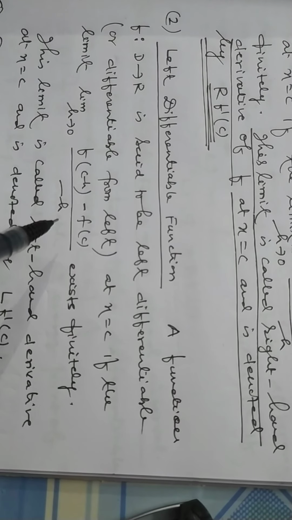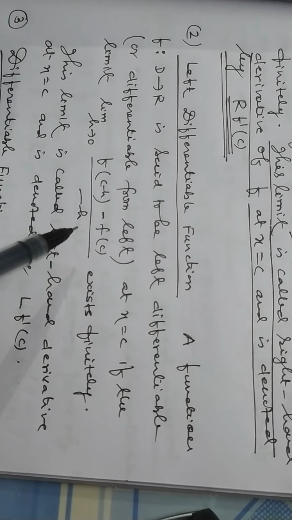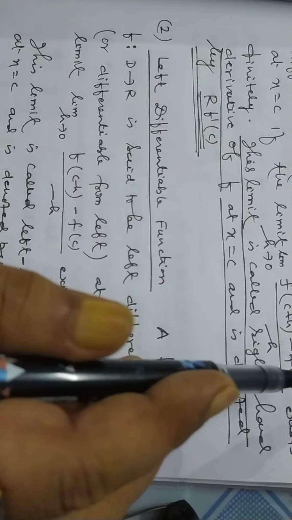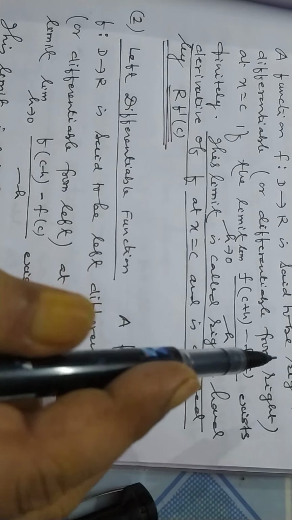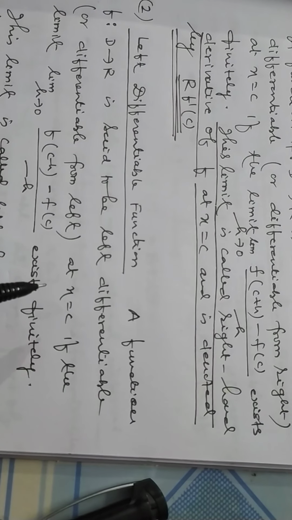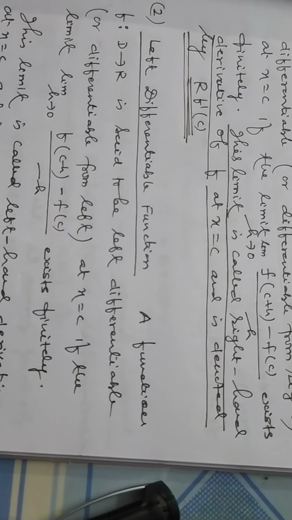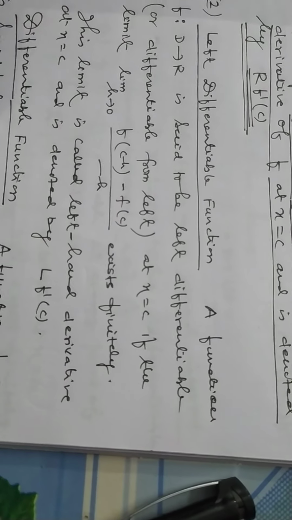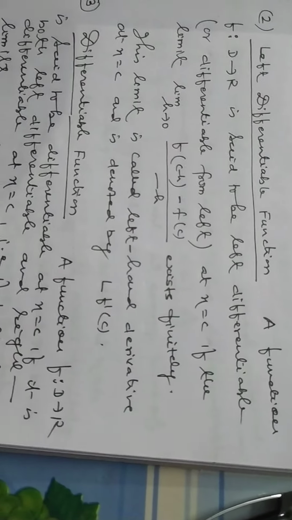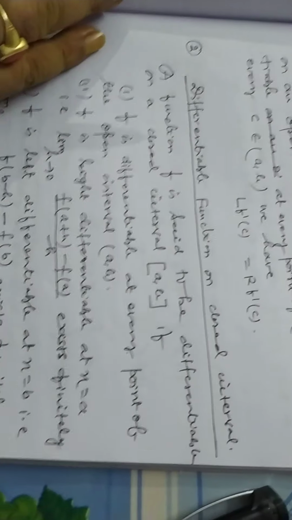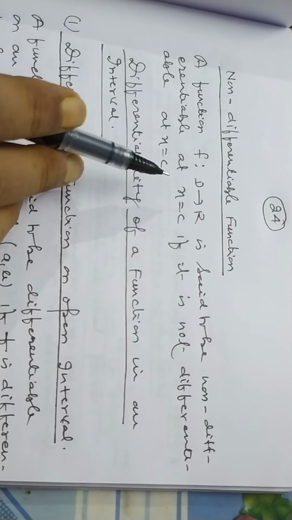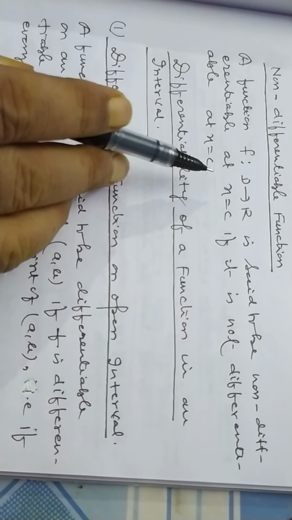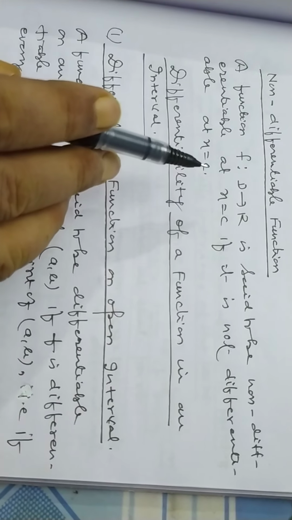For your convenience, I have written the right-hand side differentiability and left-hand side differentiability of a function. If the left-hand side derivative and right-hand side derivative are both equal, then the function is said to be differentiable. And if not equal, then it is not differentiable.